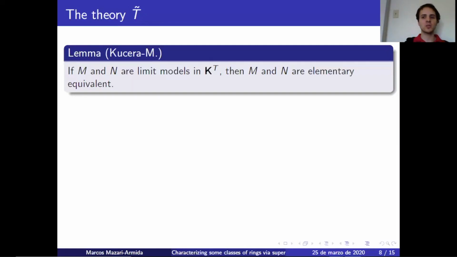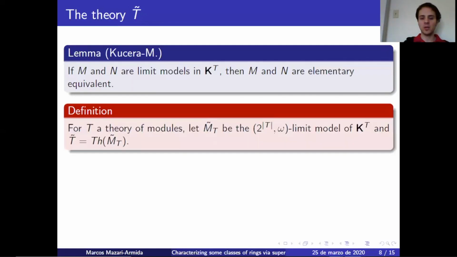Now, because of this result, I came up with the following theory. For T a theory of modules, let M hat of T be the 2 to the T omega limit model of K_T. We know this exists because we have amalgamation, joint embedding, and no maximal models. And moreover, we have stability in 2 to the T. And then we let T hat be the theory of M hat of T. Now, why is this nice? First of all, we know that every limit model satisfies this theory.